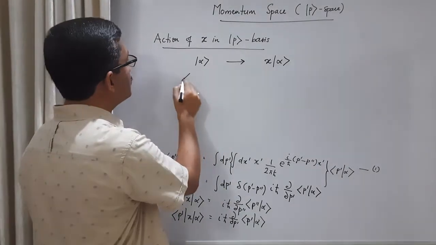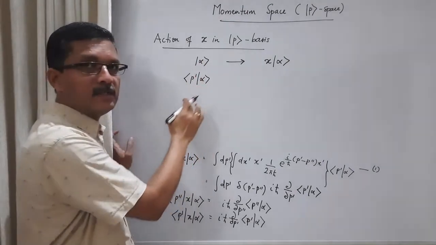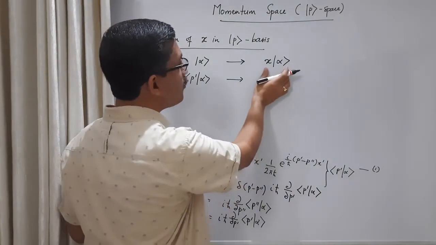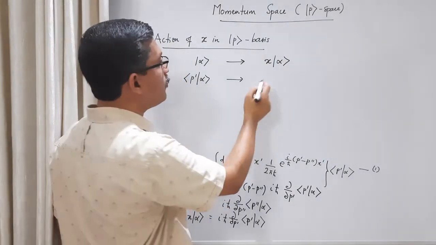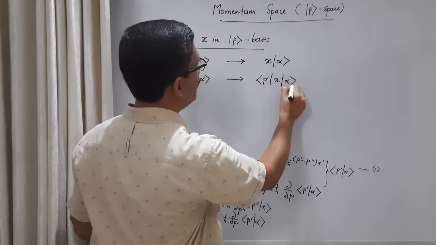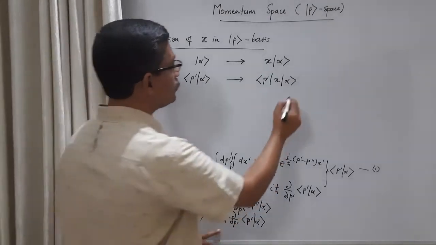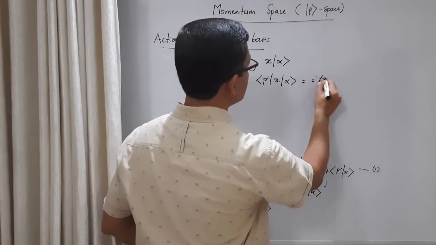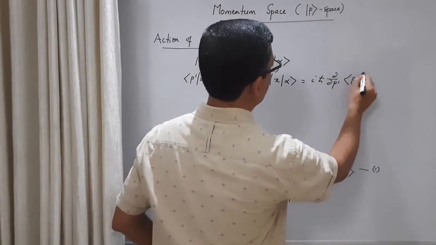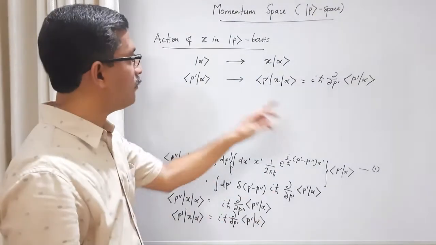So what you have is ⟨p'|α⟩. That's the component of this ket in the momentum basis. This is a modified ket. What is the component in the momentum basis? ⟨p'|x|α⟩. Now here we have obtained that this ⟨p'|x|α⟩ is equal to iħ ∂/∂p' of ⟨p'|α⟩. That's the result that we have obtained.